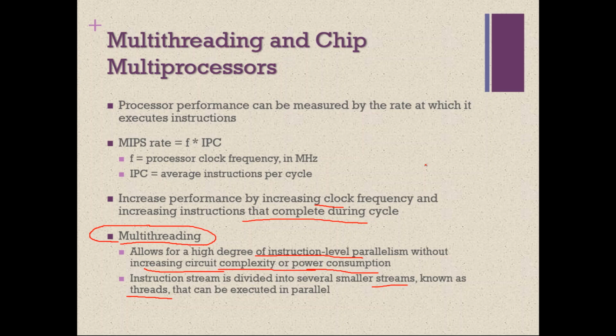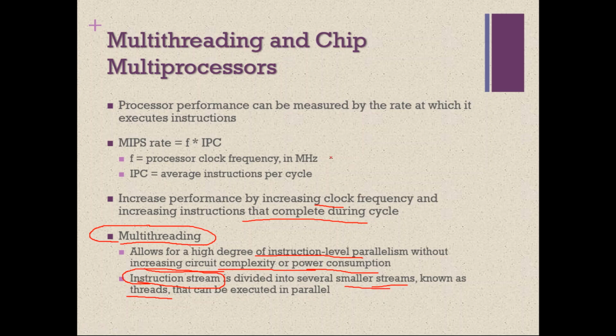So this is how we define thread in operating system. But there is another way of defining threads. Instruction stream means a stream of instructions, a flow of instructions, which is divided into several small streams known as threads.